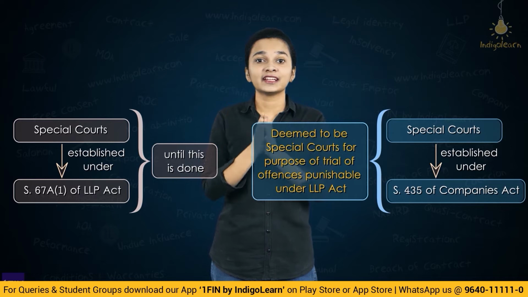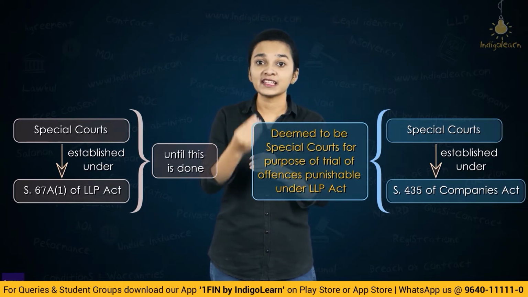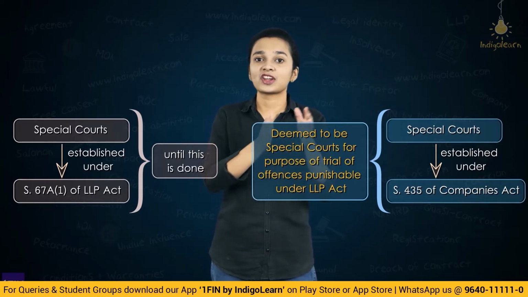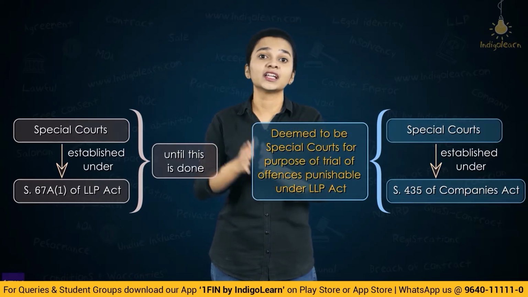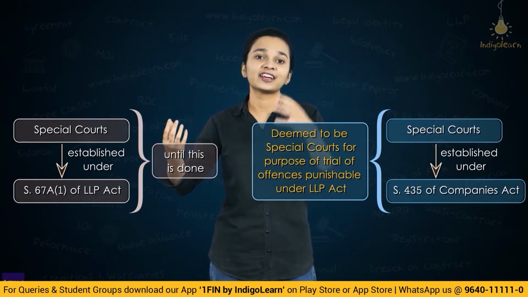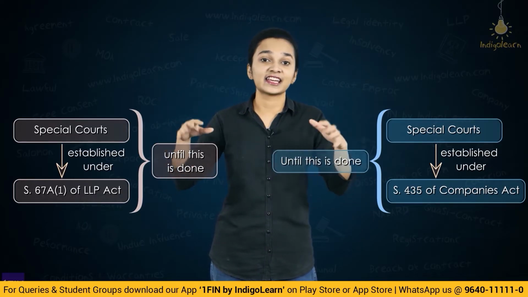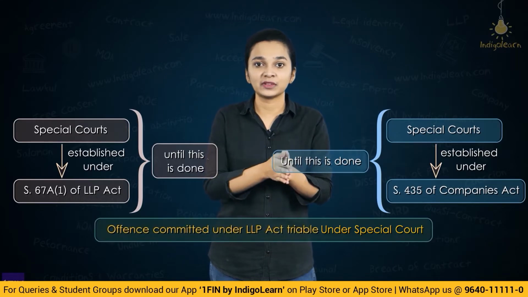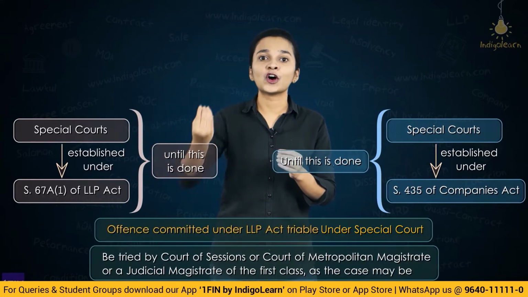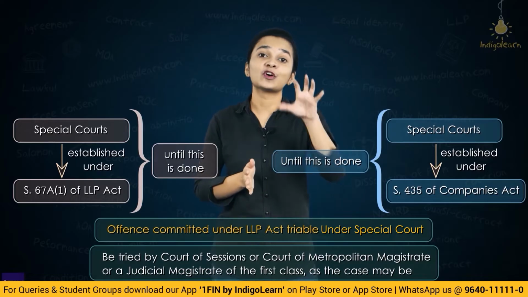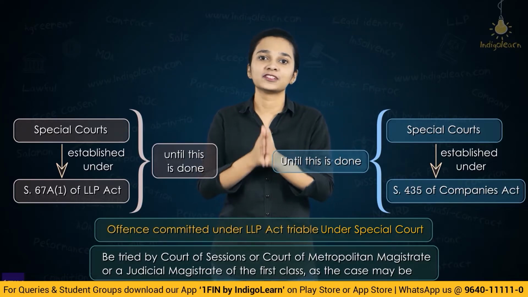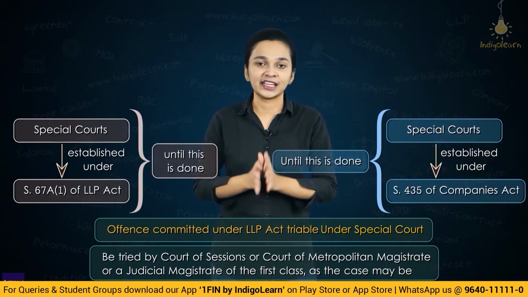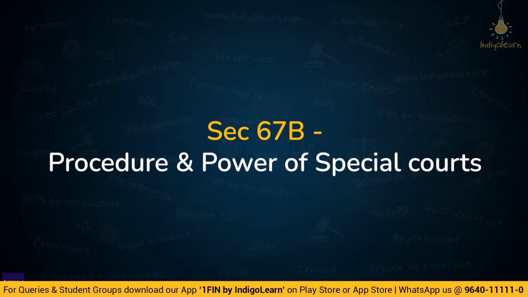However, if an offence has happened under the LLP Act which is triable in a special court, but a special court under the LLP Act as well as the Companies Act has not been established yet, then such an offence will be triable either in the Court of Sessions, Metropolitan Magistrate Court or the Judicial Magistrate Court of first class, depending upon the jurisdiction. So this is what section 67A talks of.